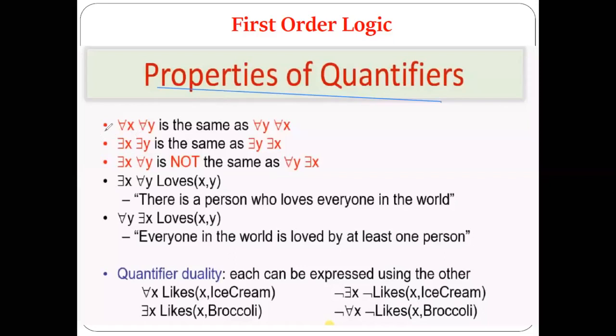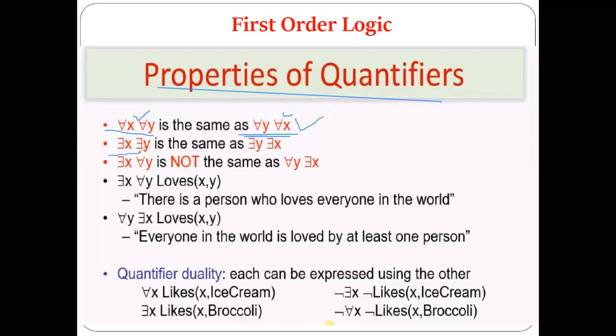First property: if there is all x all y, then it is the same as all y all x. I hope this is understandable. A 2 marks question is possible on the properties of the quantifiers.